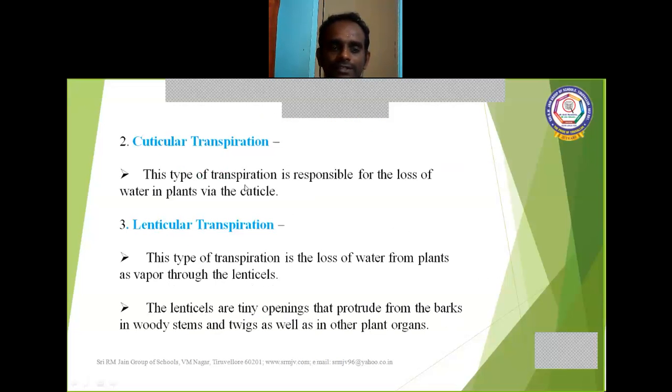Second one is cuticular transpiration. In this type of transpiration, the water loss takes place through the cuticle. This type of transpiration is responsible for the loss of water through the cuticle. What is the cuticle? Cuticle is nothing but a small, thin film-like covering on the epidermis.